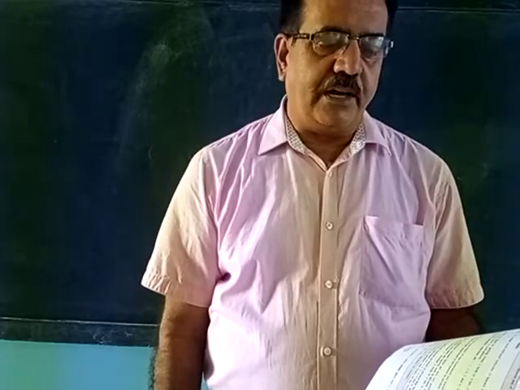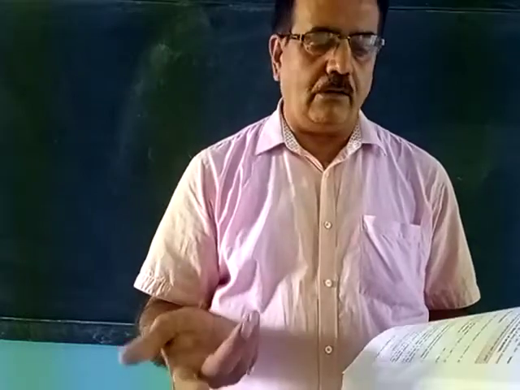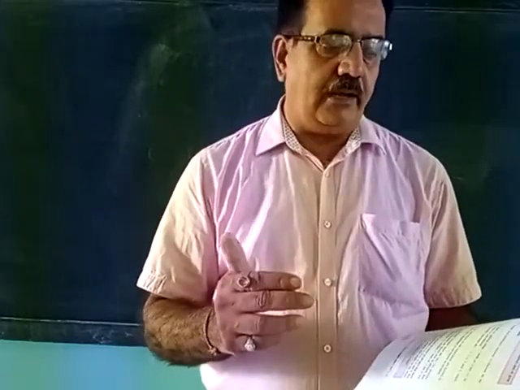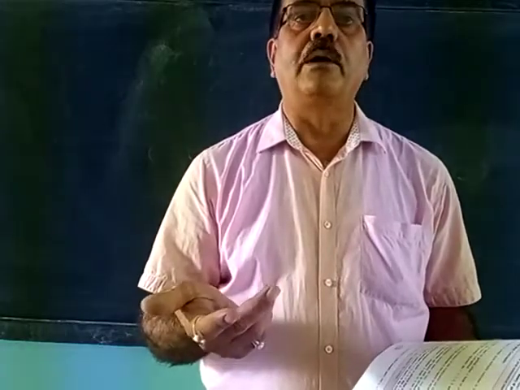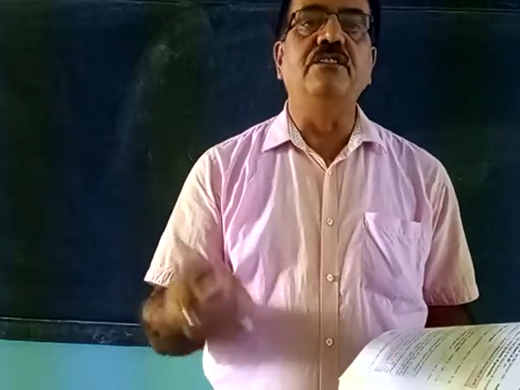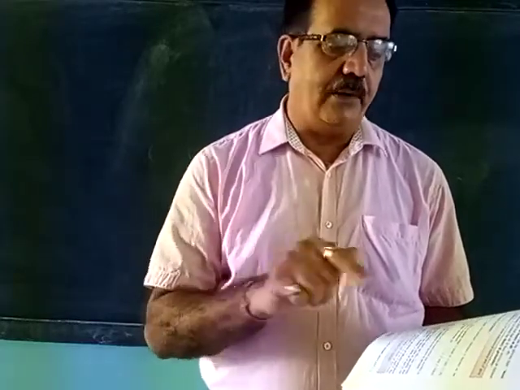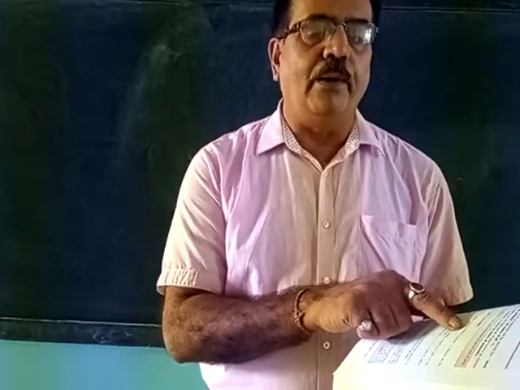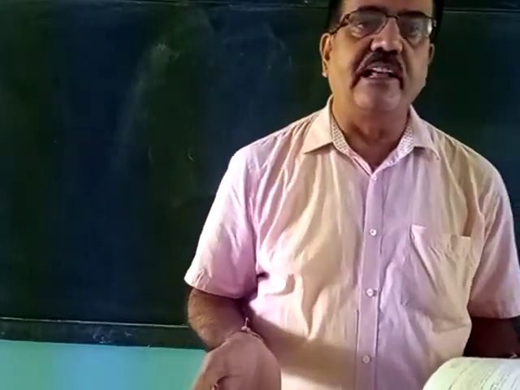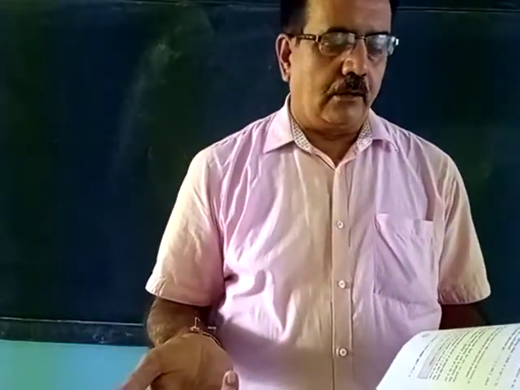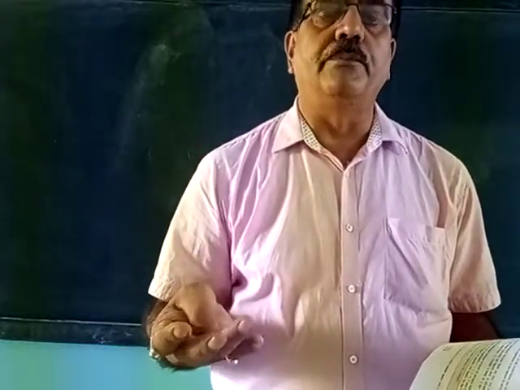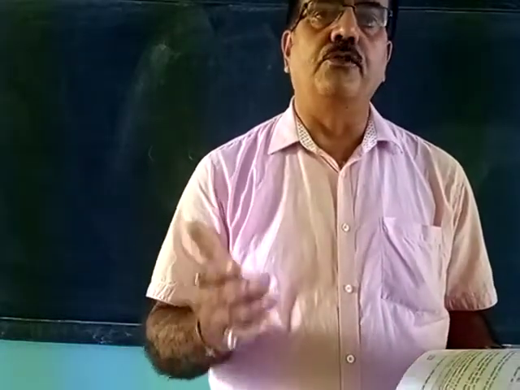Example, when a coin is tossed, we shall get either head or tail. Its outcome is head or tail. What will come? Either head or tail, which is well defined. That's why in the definition it is given that a process which results in some well-defined outcome is known as an experiment. Second example, when a dice is thrown, the possible outcomes are 1, 2, 3, 4, 5, 6, which are also well defined.